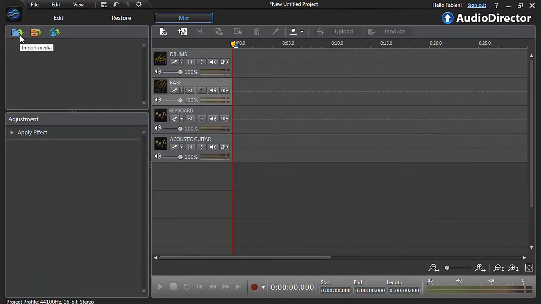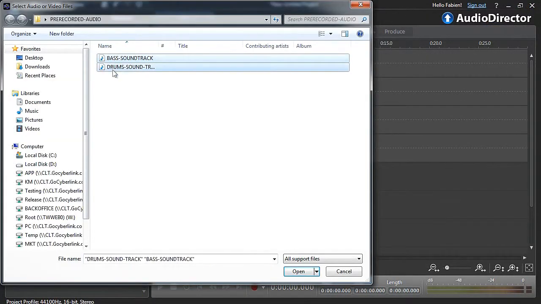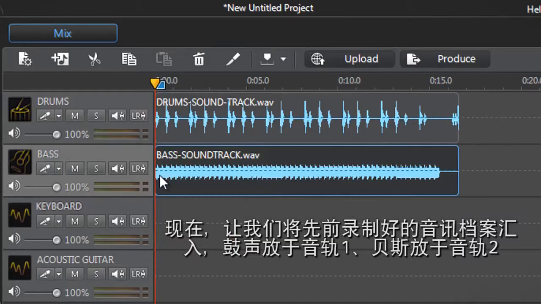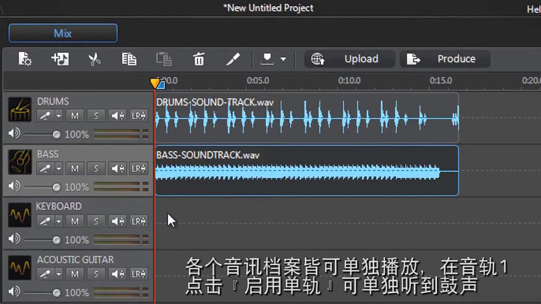Now let's import our bass pre-recorded audio and drag them onto the tracks. Drums onto track 1 and bass onto track 2. We can listen to them individually. Let's first click the solo button of track 1 to listen only to the drums.